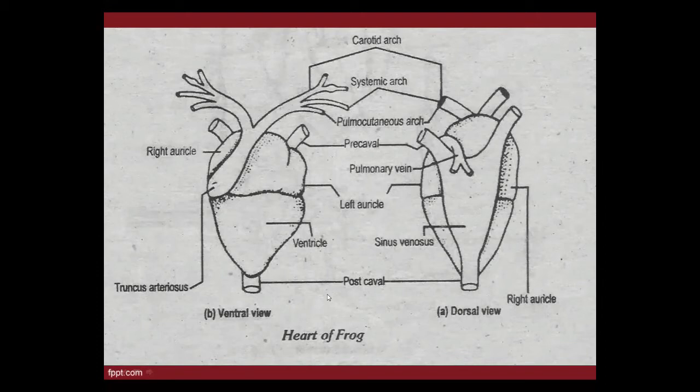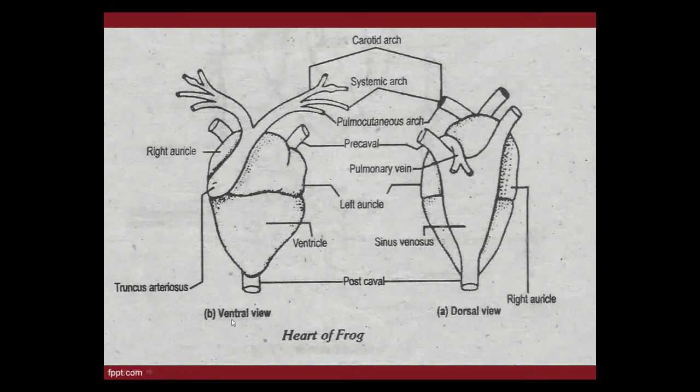Now see the diagram. Before explaining the accessory chambers, I want to tell you about the ventral view and dorsal view that you are observing. First you have to understand what these views are, then you will automatically understand what the accessory chambers are and where they are present. Now see first the ventral view.